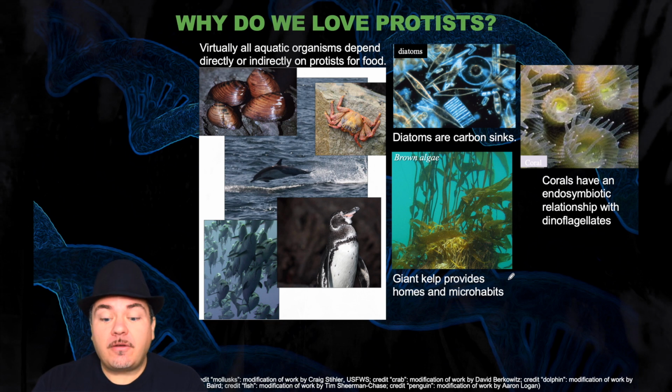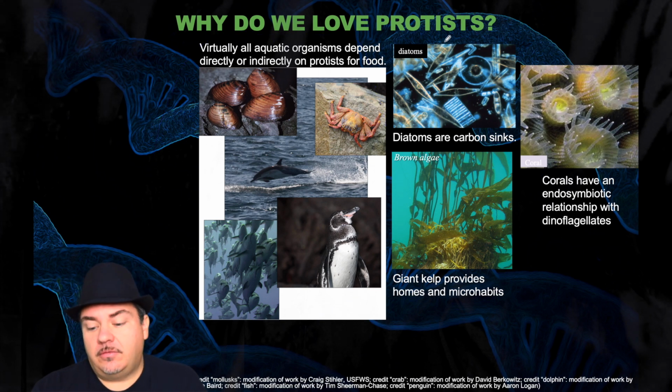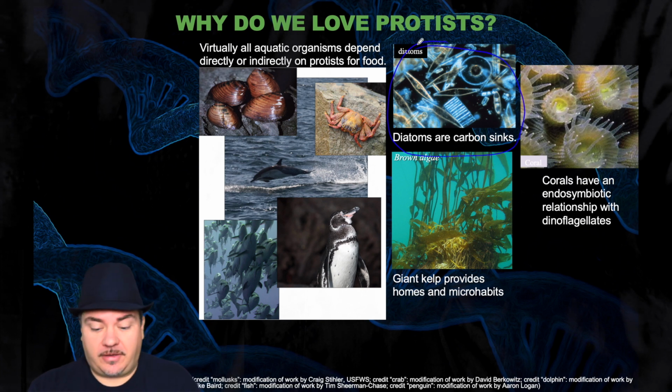So, what do we love about protists? Well, virtually all aquatic organisms depend directly or indirectly on protists for food. They also serve as carbon sinks to help take carbon, for example carbon dioxide, out of our environment. The giant kelps provide homes and microhabitats for a lot of other organisms. And the corals have an endosymbiotic relationship with the dinoflagellates.